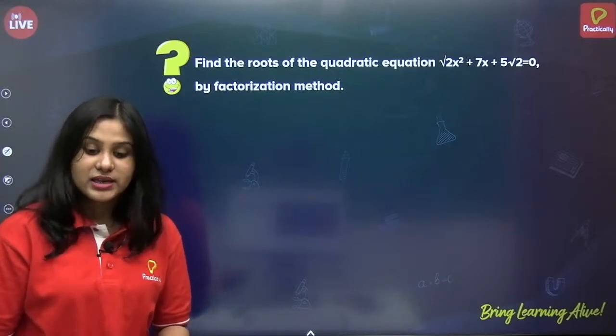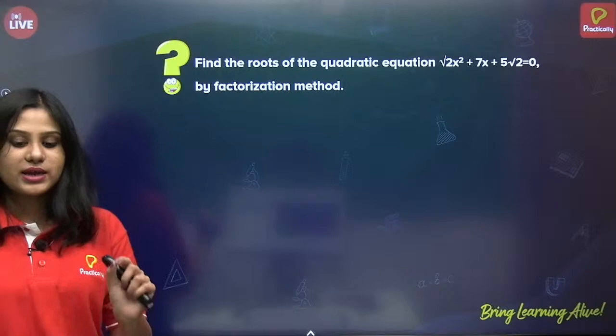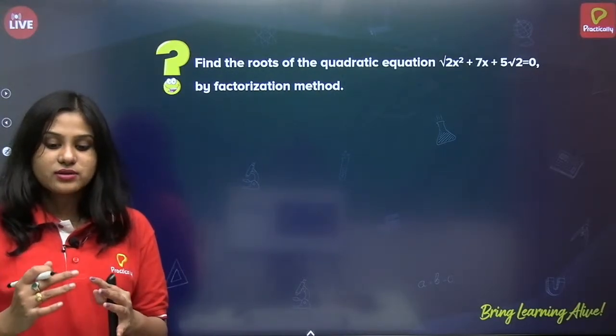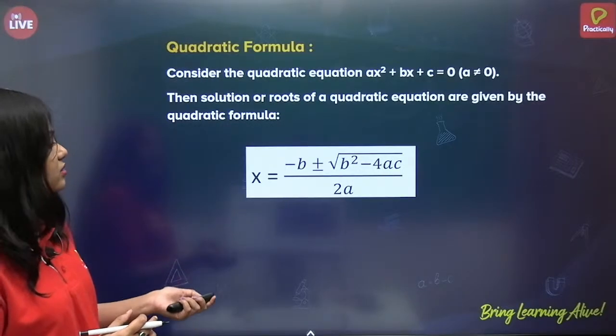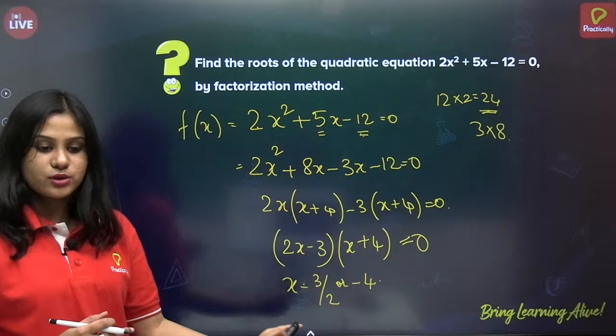X minus 3 x plus 8 for that one was correct. Just mention 3 and 8, that is correct. So just regroup them and you'll get the answer, okay?